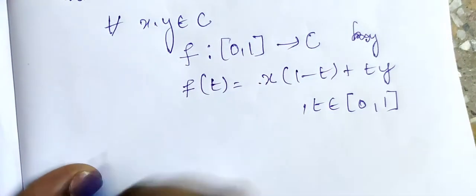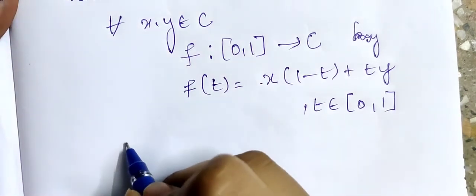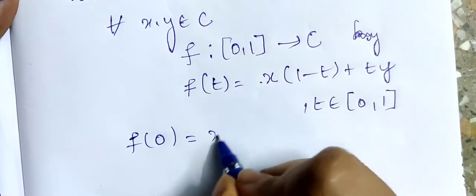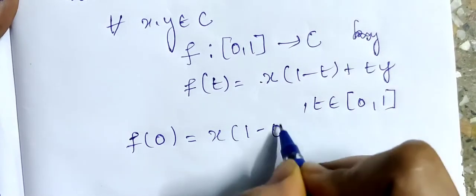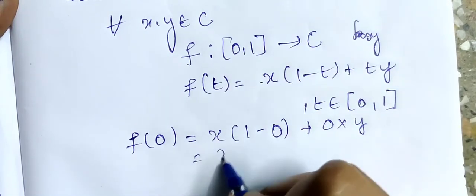For arcwise connected, we want f of 0 equal to x and f of 1 equal to y. So check what is f of 0. f of 0 is equal to x(1 − 0) + 0·y. That is, we have got x.